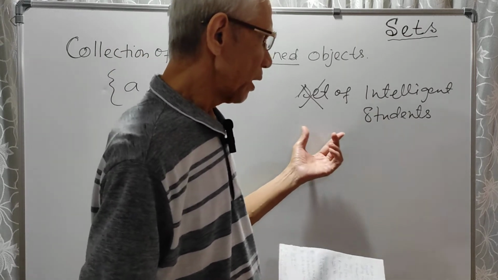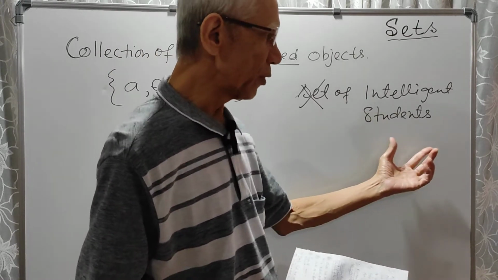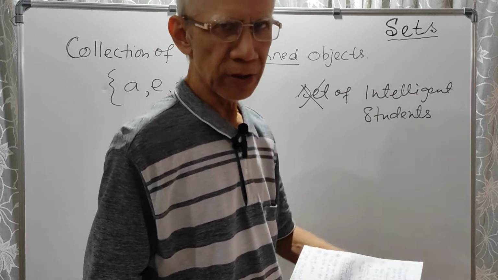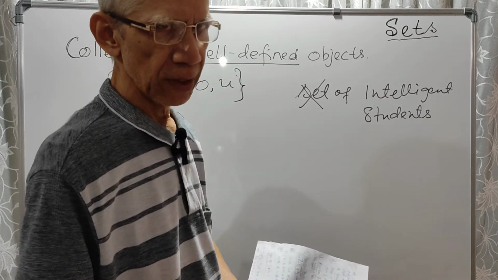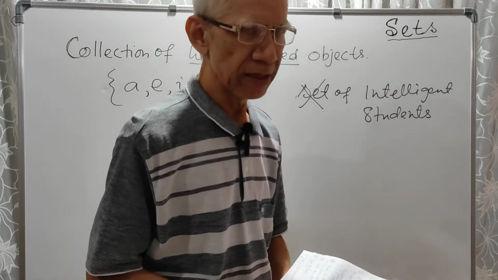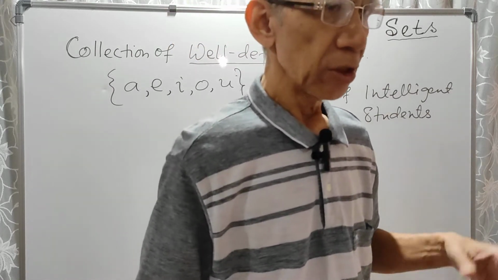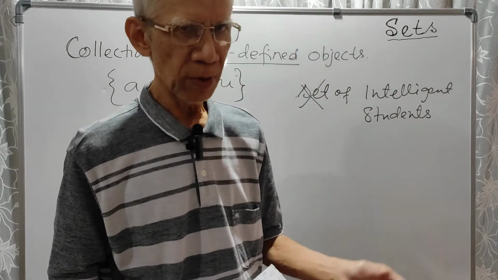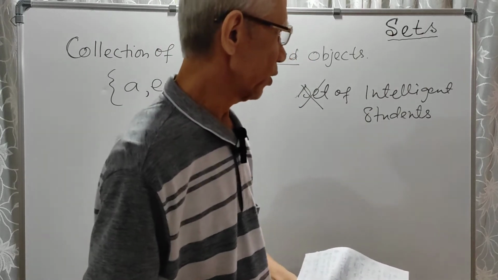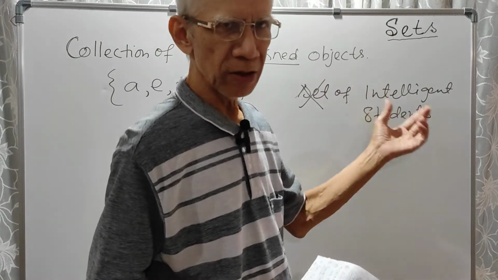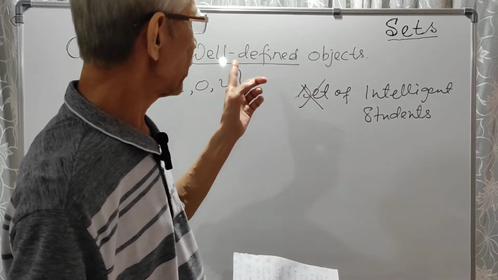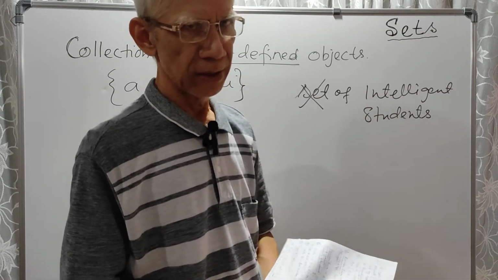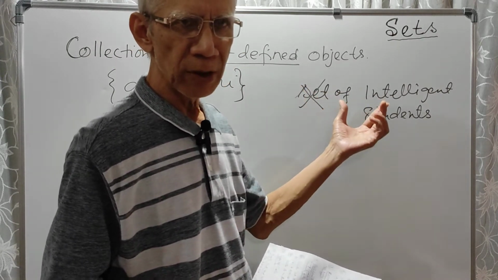Similarly, say collection of beautiful people. So that is also not well defined. Usually these adjectives, intelligent, lovely, tall students, tall boys, short boys, those adjectives give rise to what? Not well defined, and therefore that group cannot be called a set.